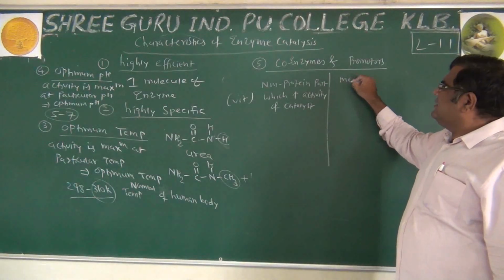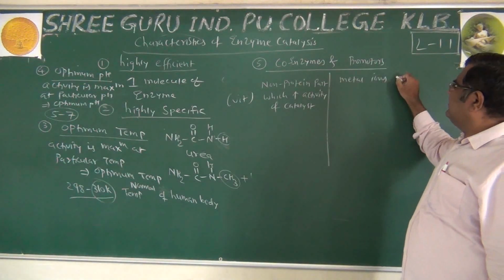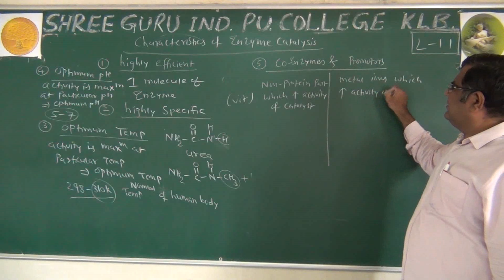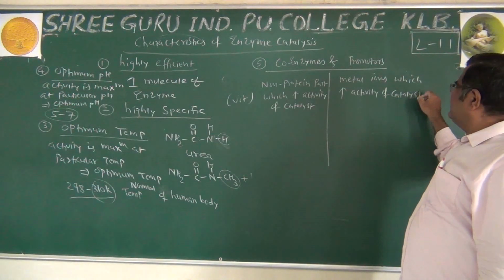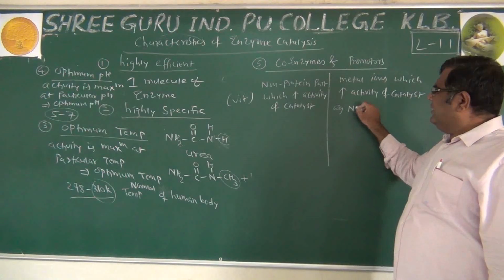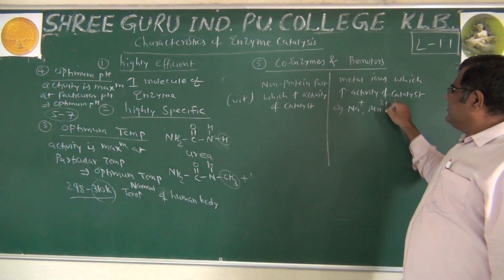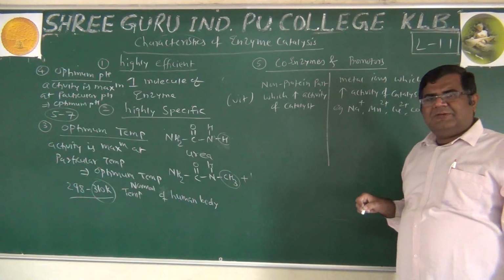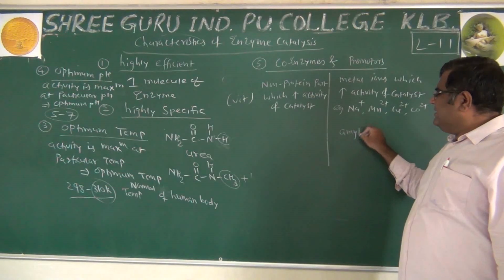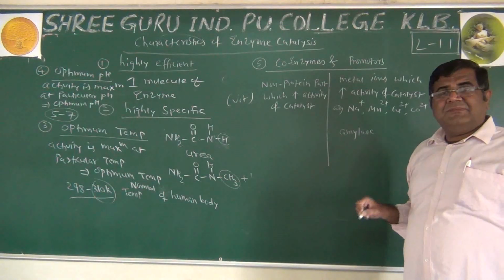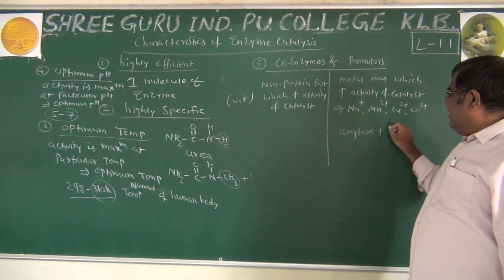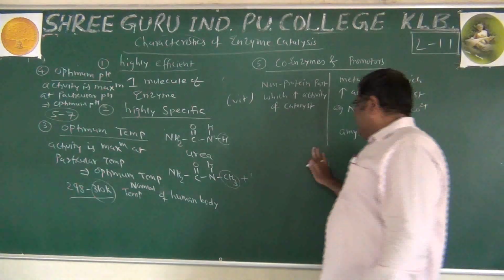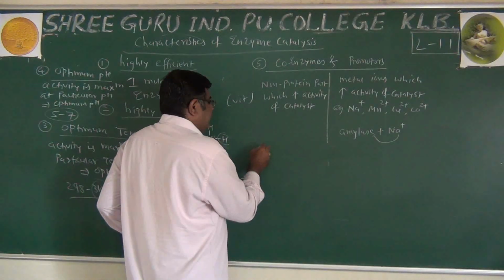We can say there are some metal ions which increase the activity of the catalyst. Which metal ions are present? Examples are Na+ ion, Mn2+ ion, Cu2+ ion, Co2+ ion. The example is amylase, an enzyme, a protein, a biocatalyst, and when it is present with Na+ ion, it promotes its activity. And the last property is